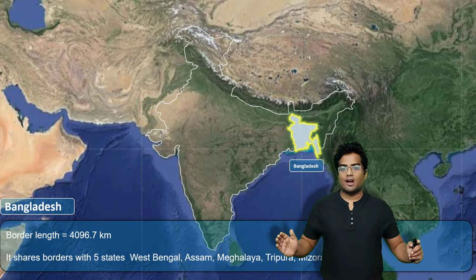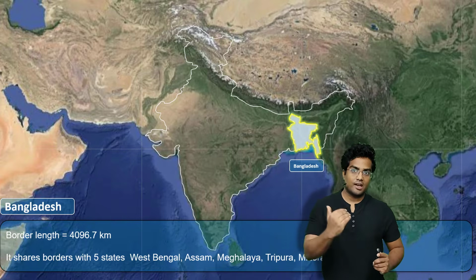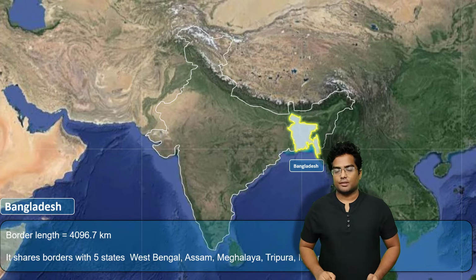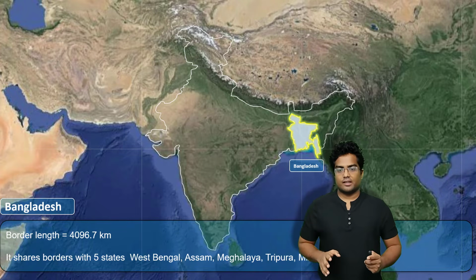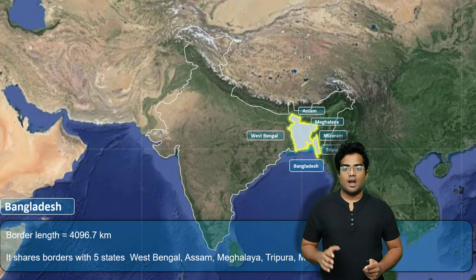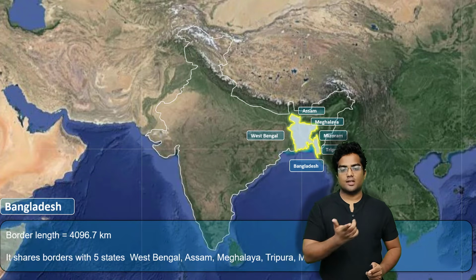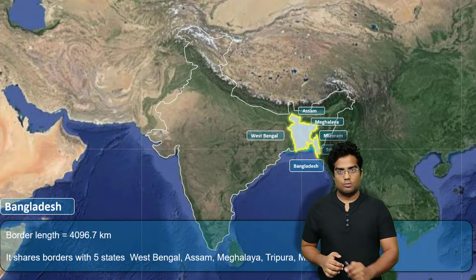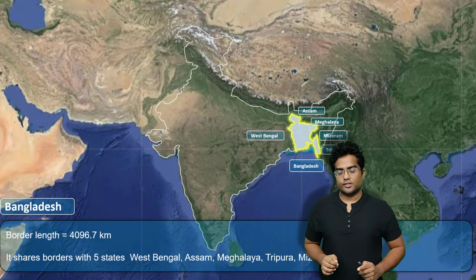It's significantly higher than the boundary shared with China and even Pakistan. So this is at the top. You should always remember that. And the states which share the common boundary are West Bengal, Assam, Meghalaya, Mizoram, and Tripura. So these are the whole bunch of states that surround Bangladesh.